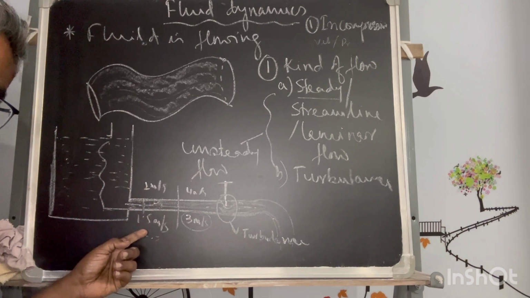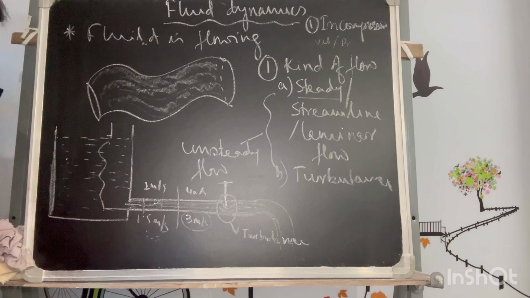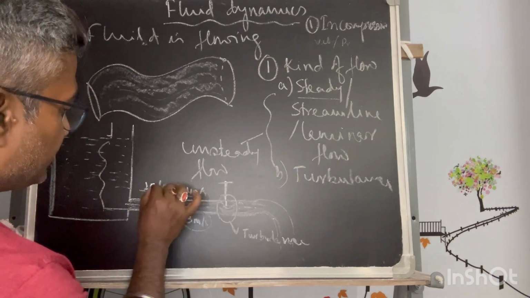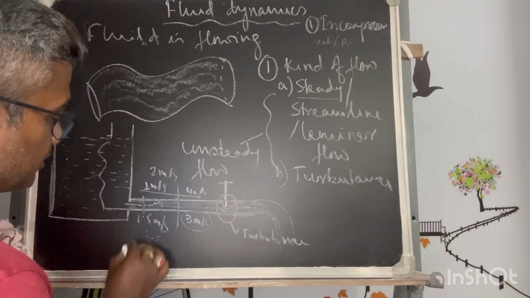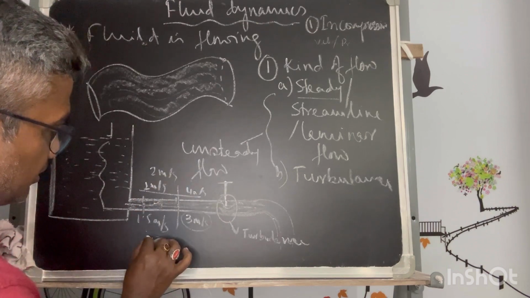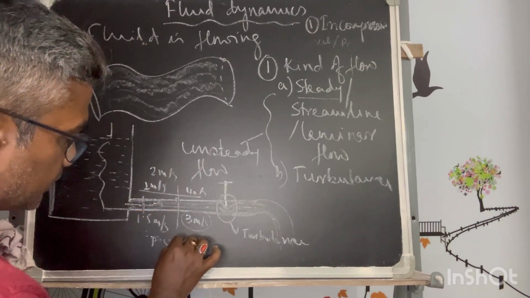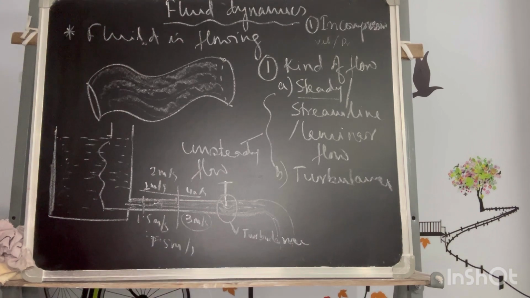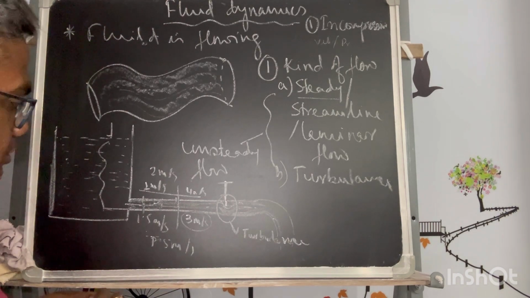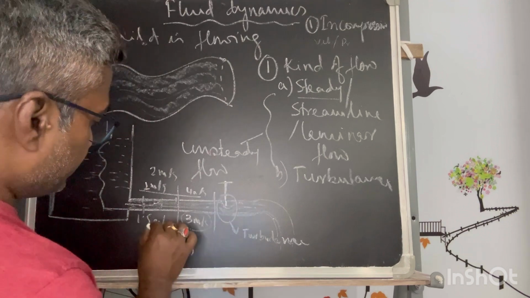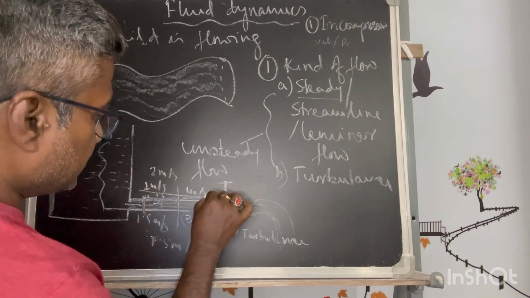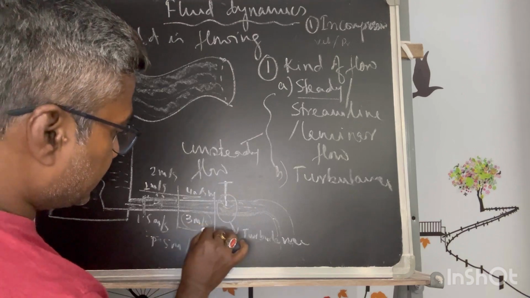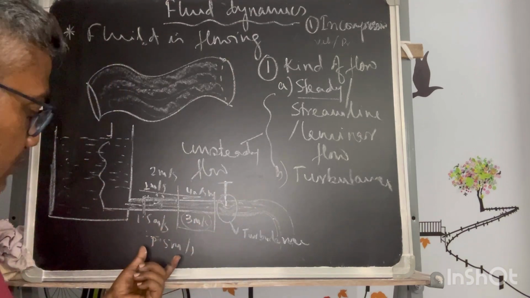There will be a reduction in velocity, but the difference of the velocity for this distance is, earlier it was 2 meters per second, and now suddenly this has reduced to 1 meter per second. Even if I consider this 1 meter length and the next 1 meter length, the reduction here may not be uniform.